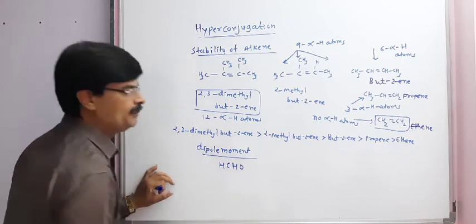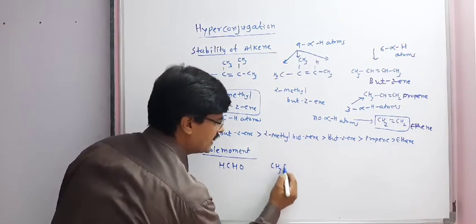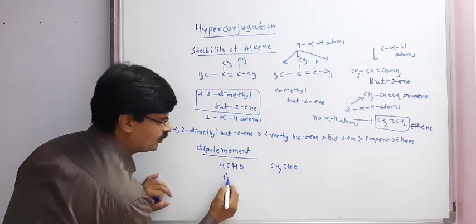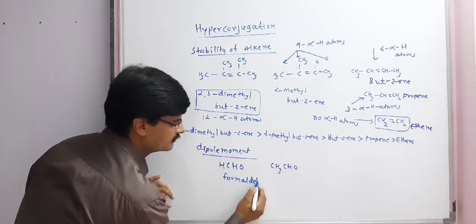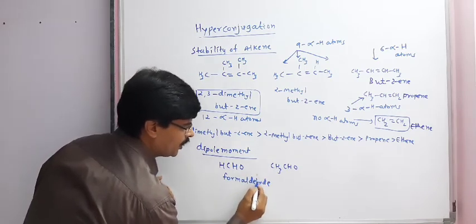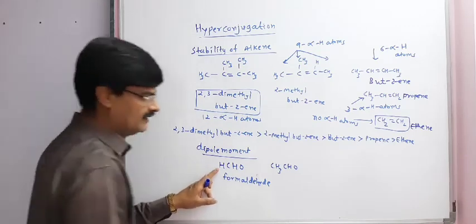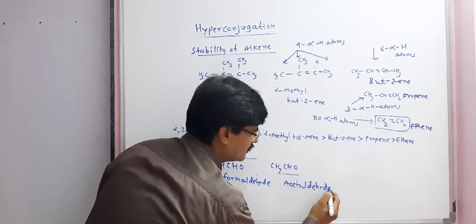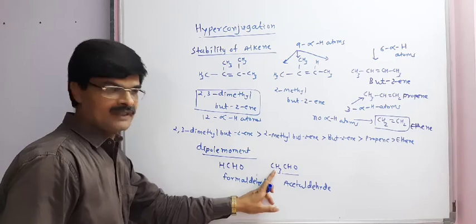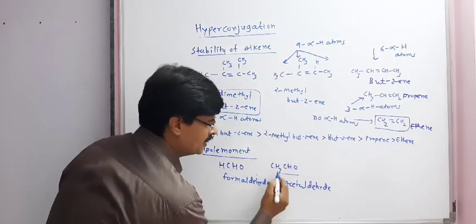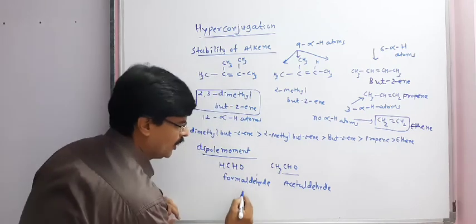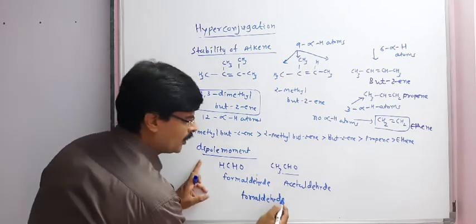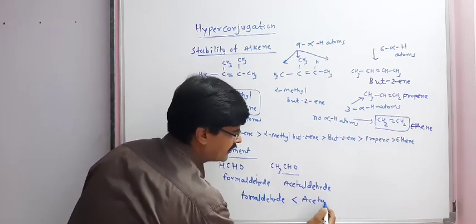If we take the example of HCHO and CH3CHO, there is no alpha hydrogen present in formaldehyde, but in acetaldehyde 3 alpha hydrogens are present, and because of that the dipole moment of acetaldehyde is more than formaldehyde. The dipole moment of formaldehyde is less than acetaldehyde.